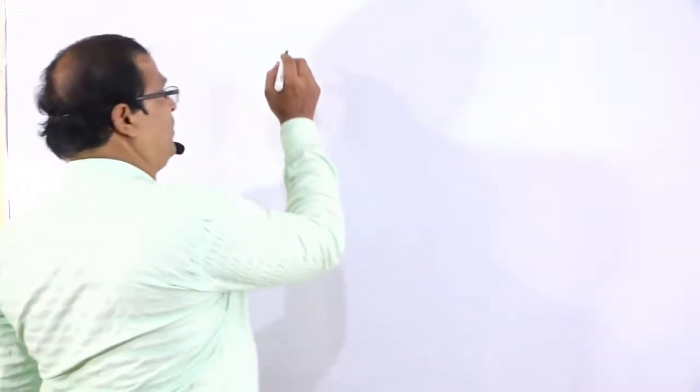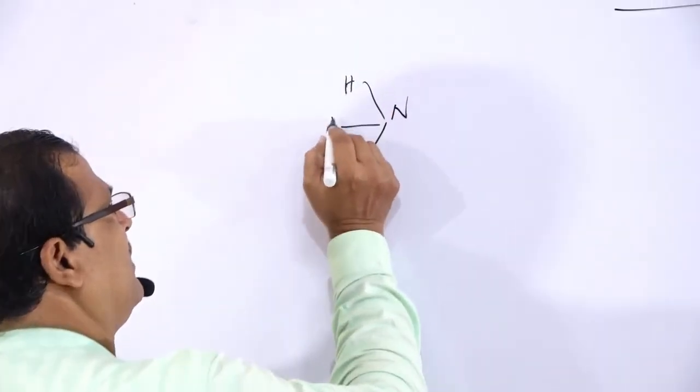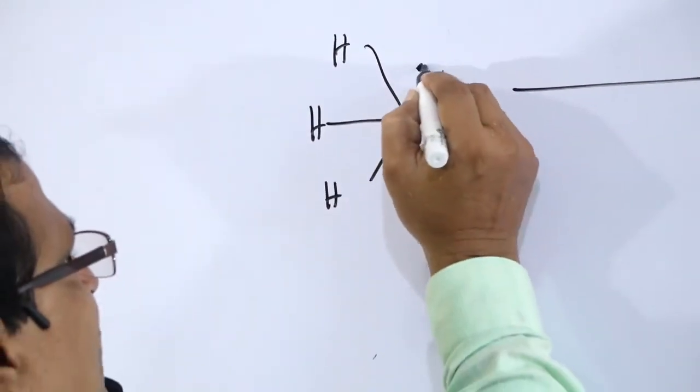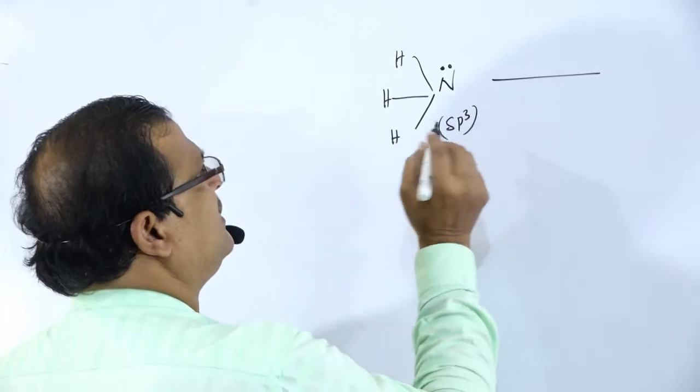For example, this is the formula for ammonia, NH3, that contains a lone pair of electrons. This nitrogen atom is sp3 hybridized.